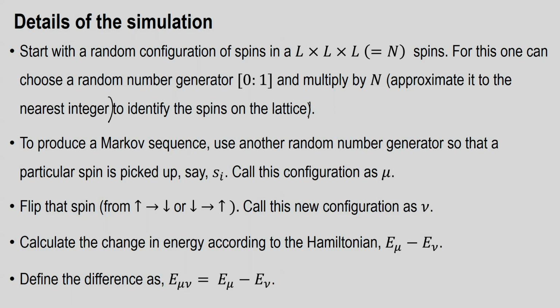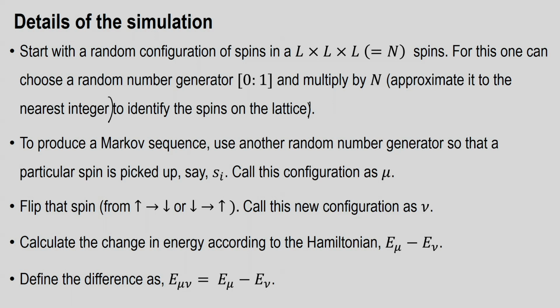All right. So, what we mean to say is that you want to identify sites in the lattice, and you want to do that randomly. So, you identify a site in that lattice by this method, and then you occupy it by either an up spin or a down spin.